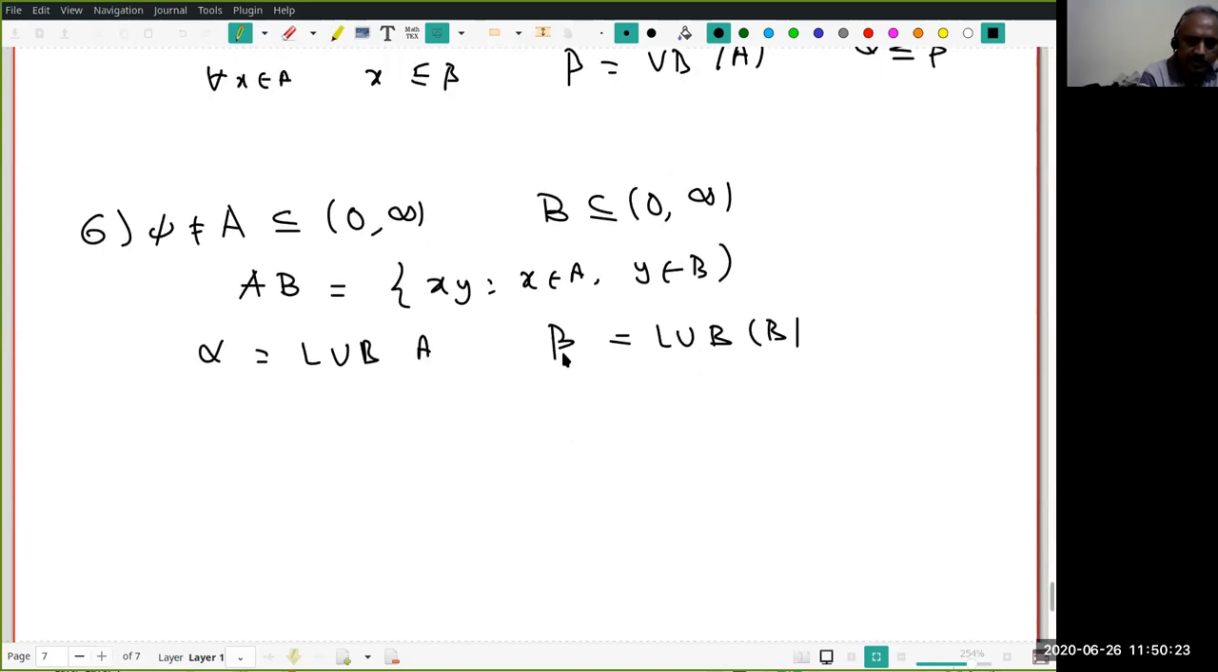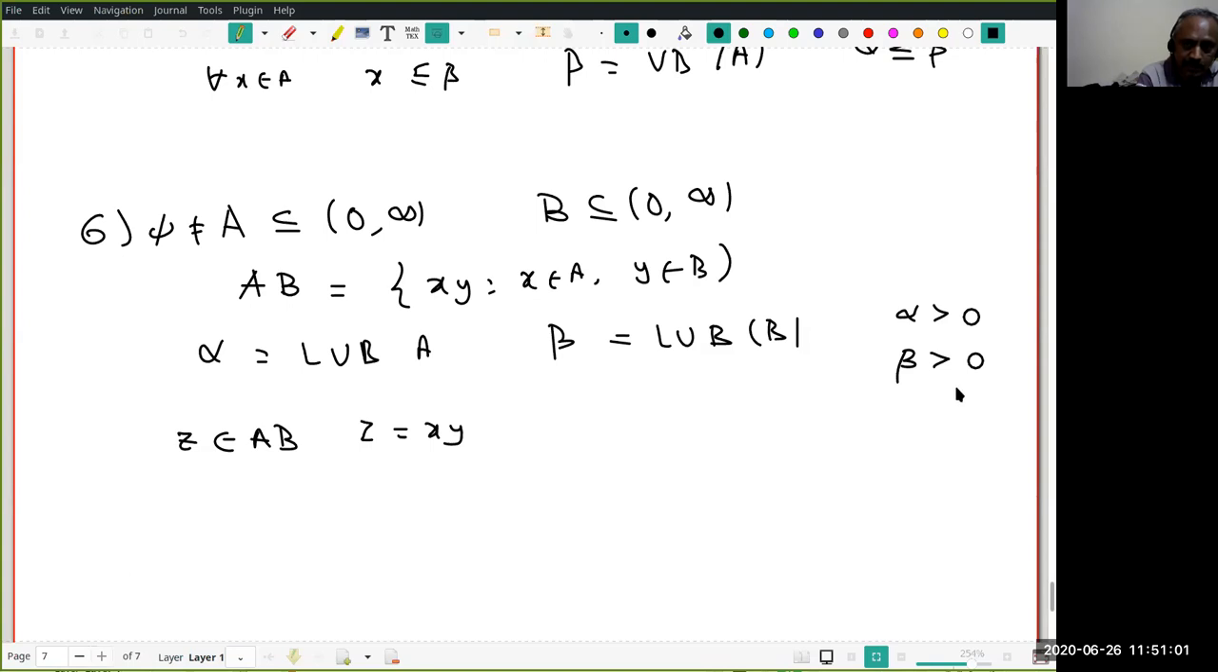First of all, alpha times beta is an upper bound for any element here, because start with any z in AB, z is of the form x times y, where x is in A and y is in B. But remember, x is less than or equal to alpha because alpha is an upper bound for A. And similarly, beta is an upper bound for y. And remember, this is the place we are using that these are all positive numbers. Therefore, notice that alpha must be positive and beta must be positive. You understand why it's positive?